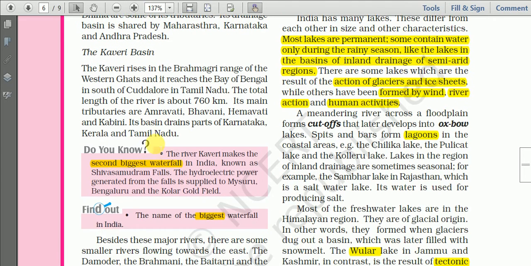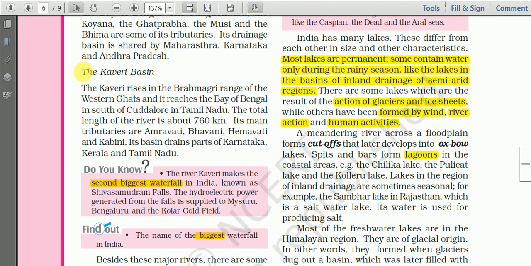Next we have another important river, the Godavari Basin. It rises in the Brahmagiri range of Western Ghats and reaches the Bay of Bengal in the south of Kudalur in Tamil Nadu. Okay, it rises from the Western Ghats, and the name of the range is known as Brahmagiri.